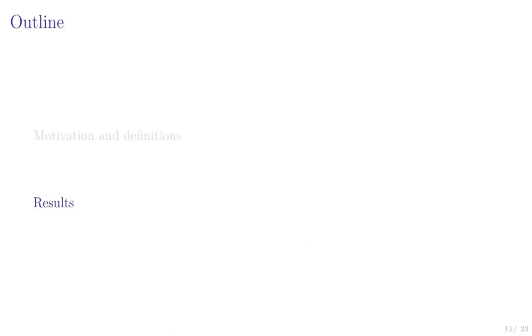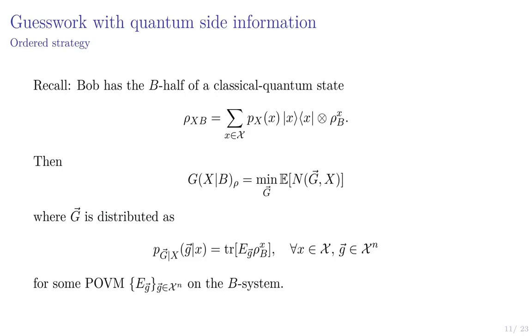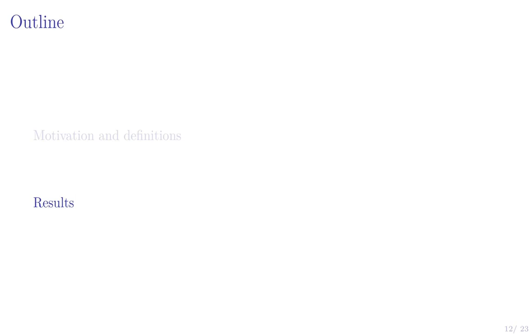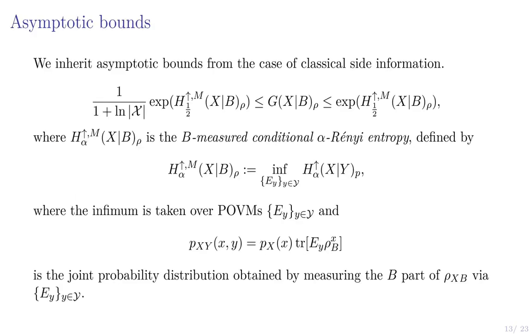Okay, so that's our definition we've got right here of our guesswork with quantum side information, and let's discuss some things we can prove about it. So first we can get some asymptotic bounds just directly from the classical case. So I've written our bounds here. It's just like the classical one, except now we have this B measured conditional alpha Renyi entropy. So it's the same entropy we saw before, except minimized over POVMs.